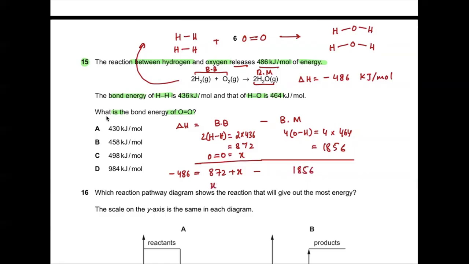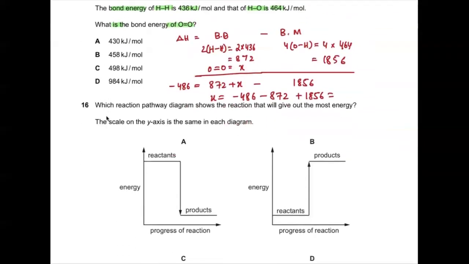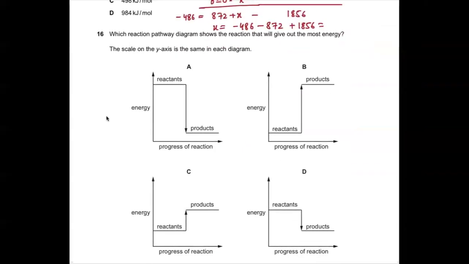So X equals minus 486, minus 872, and plus 1856. Can anyone solve it quickly and tell me the answer? I'm getting positive 498.